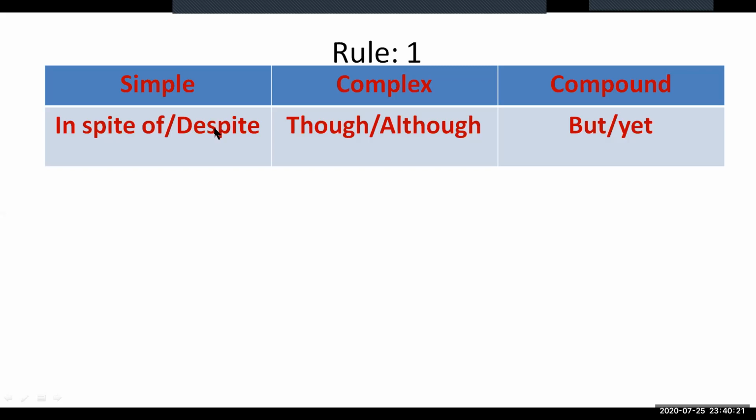Here is a note for you that to make a sentence simple from complex, where there is though or although, we need to be certain of not using any preposition of after the word despite. This mistake is commonly made by students of your class. So be attentive to this. Focus your attention that after the word despite, we do not use any preposition. Whereas if we use in spite, then we use the preposition of.